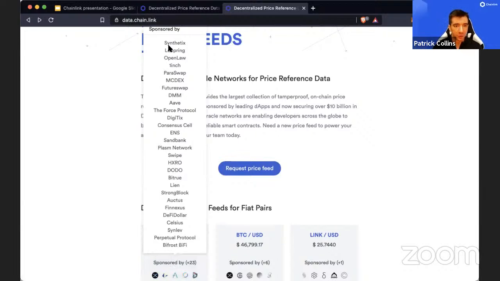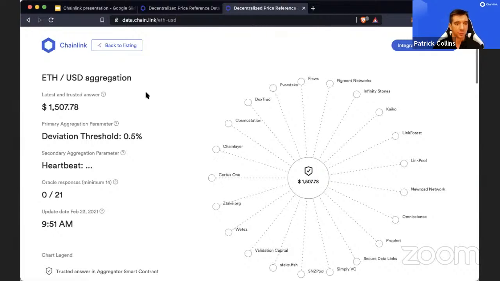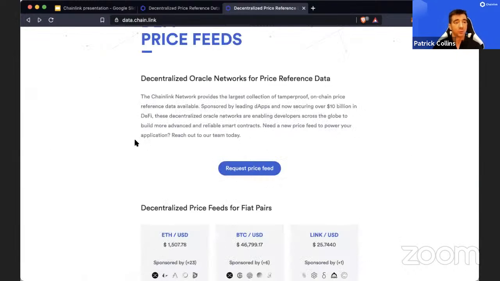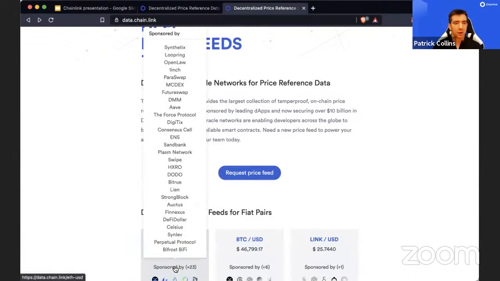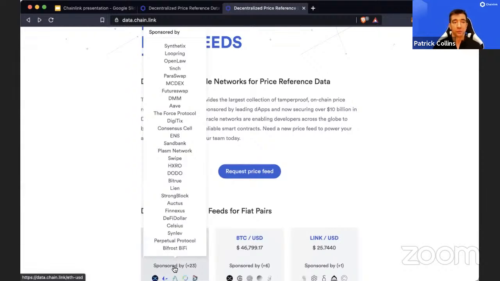These are all the different projects that are using this price feed or data feed, and they're all contributing a little bit to use, right? So right now, as the network matures, it's a little bit ad hoc.